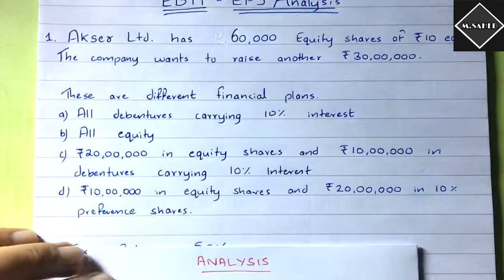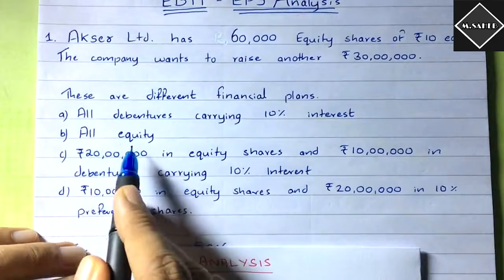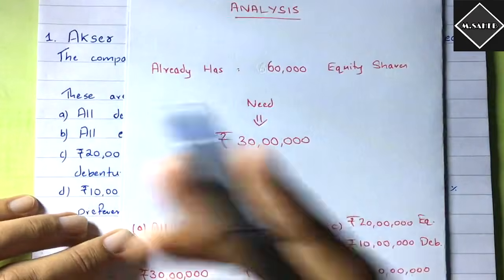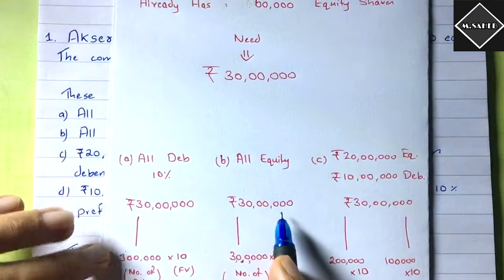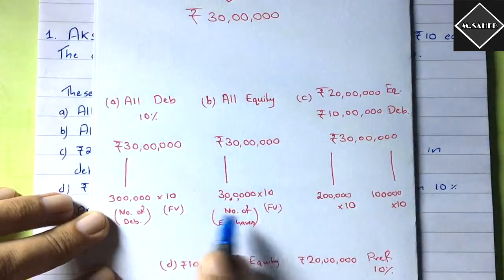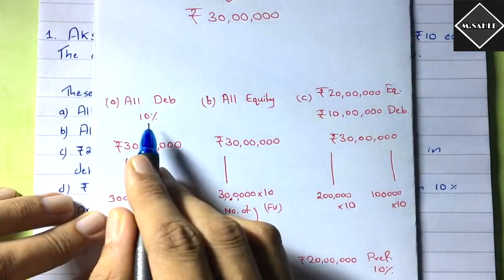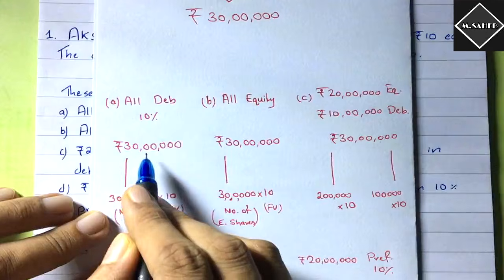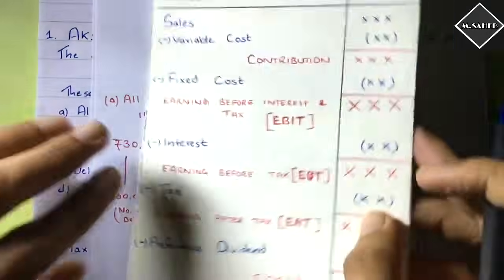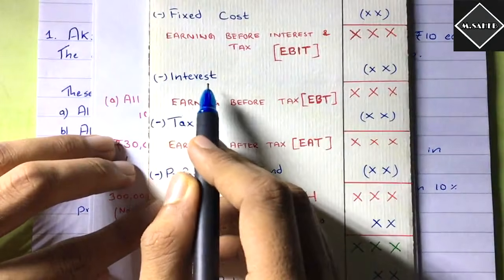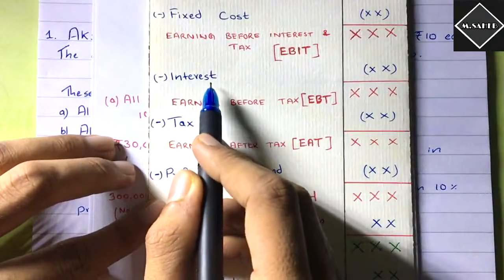Fine. And then the second plan, that is all equity. The entire 30 lakh rupees is raised from equity. All equity 30 lakh rupees. The face value would be 10 rupees, but this is not that important, okay? Just the percentage of debentures is important. It is very important because we have to calculate the interest in EBIT. In this EBIT-EPS analysis, we have to deduct the interest. So we got to know the percentage, only then can we calculate the interest.